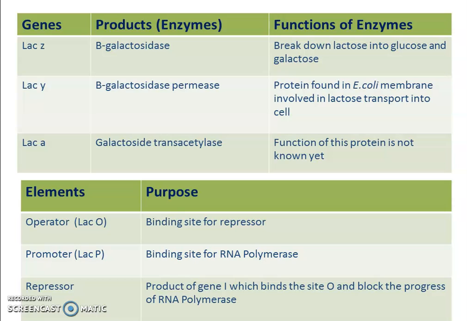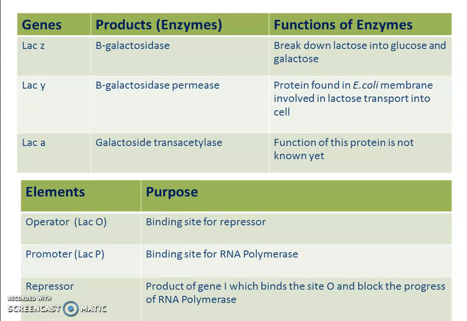Lac Y produces beta-galactoside permease enzyme, which is involved in lactose transport in E. coli. And lac A produces beta-galactoside transacetylase. The function of this protein in lactose metabolism is still not fully known.